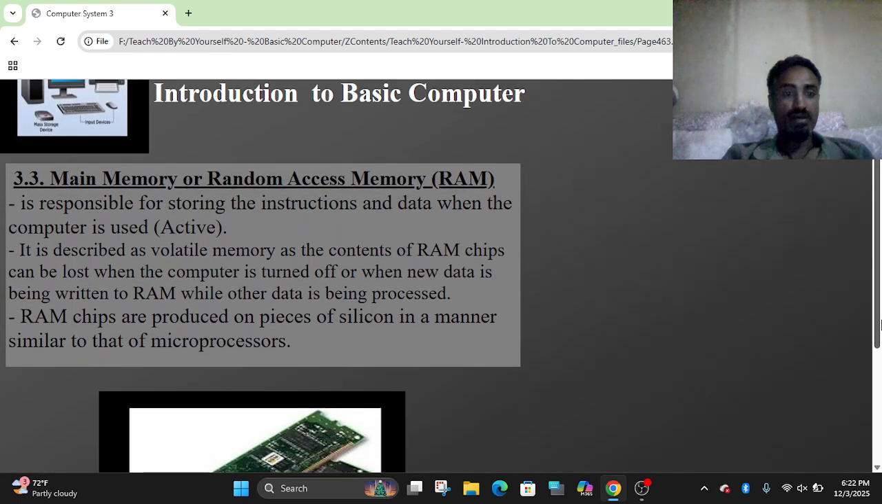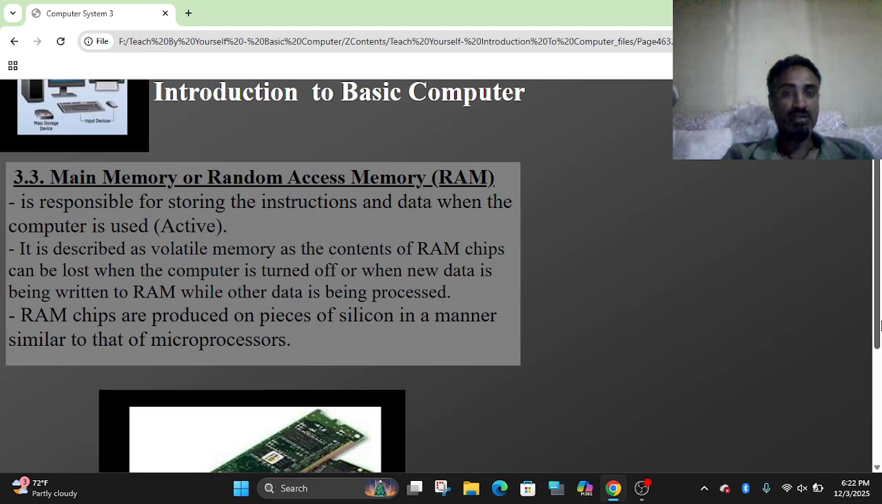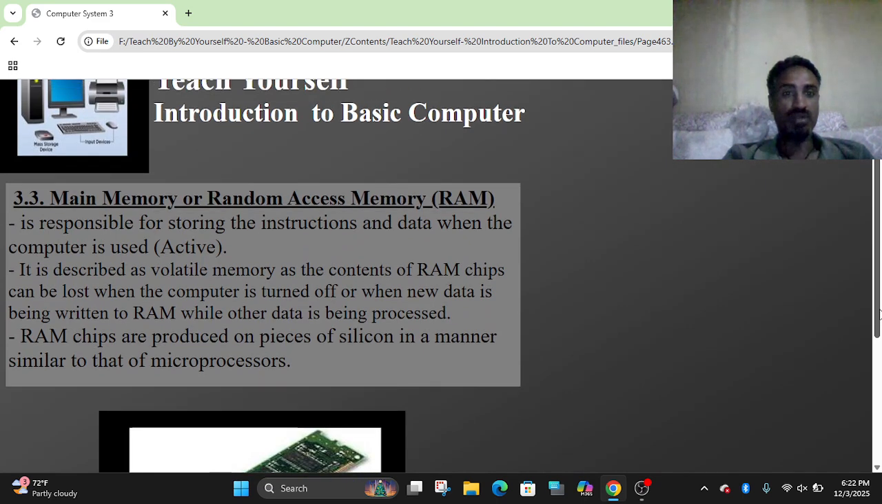The other major part under hardware is main memory, or random access memory. This is responsible for storing the instructions and data when the computer is used or active. When we boot our computer, it starts with the BIOS. The BIOS is stored on ROM, and with the help of RAM the computer starts, and with the help of the hard disk, the operating software starts up and gives us the desktop environment.